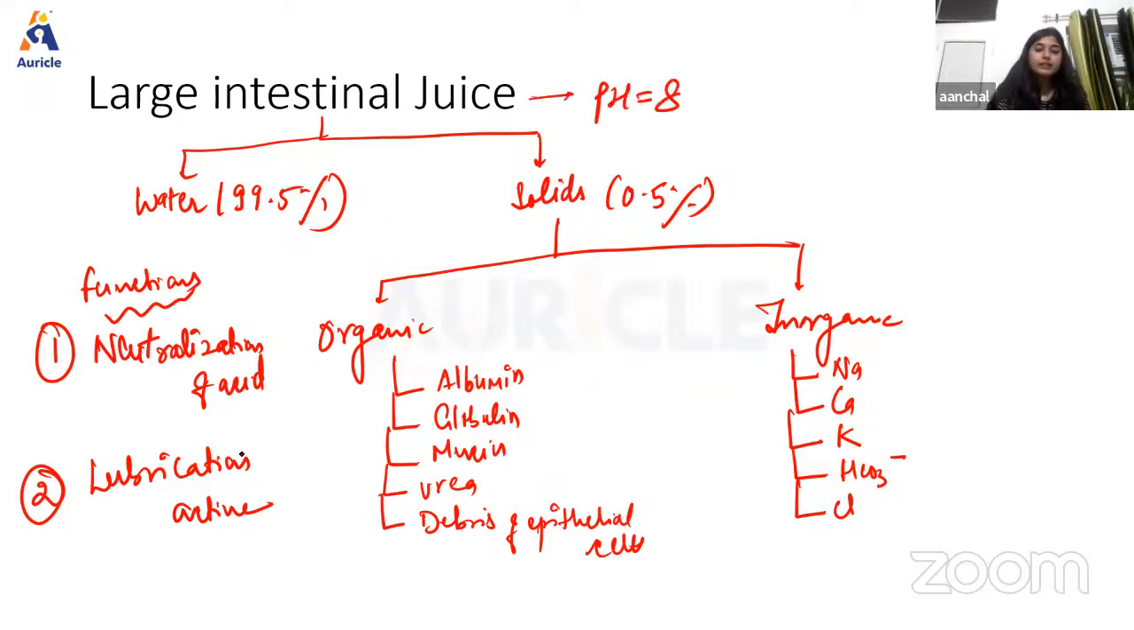Then another thing, lubrication activity is there because mucin is present. The mucin present in the secretion of the large intestine lubricates the mucosa and the bowel content so that the movement of bowel is facilitated. And mucin also protects the mucous membrane of the large intestine by preventing damage caused by mechanical injury or chemical substances. Okay, so this is all about the large intestinal juice.